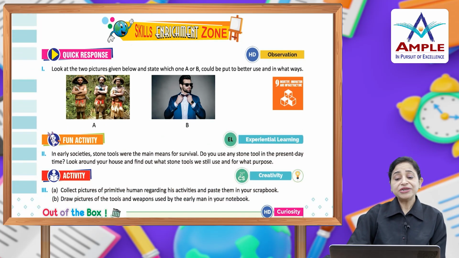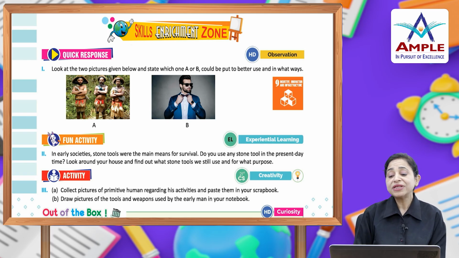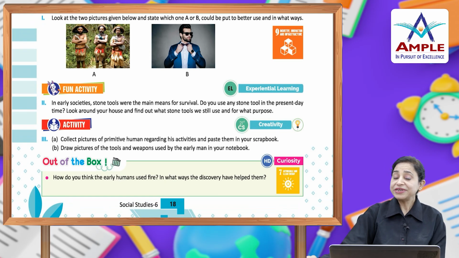Okay. Skills enrichment zone, where you have to give a quick response. Look at the 2 pictures given below and state which one, A or B, could be put to better use and in what ways. Fun activity. In early societies, stone tools were the main means for survival. Do you use any stone tool in the present day? Present day time, are you using any tool? Look around your house and find out what stone tool we still use and for what purpose.